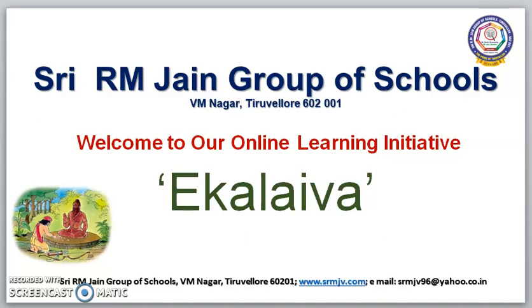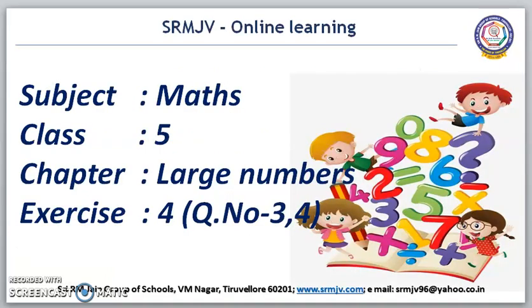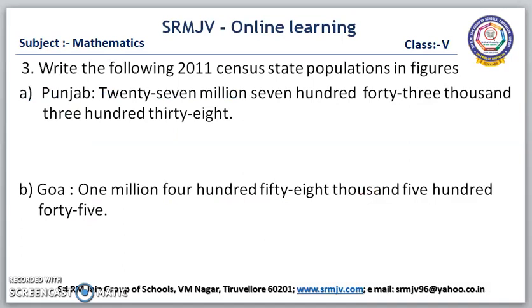In the last class, we did the first two questions in exercise 4. Now, we are going to do the remaining problems in the same exercise. The next question is, write the following 2011 census state populations in figures. Here, the population of a few states is given in number names. For the given number name, we have to write the number.